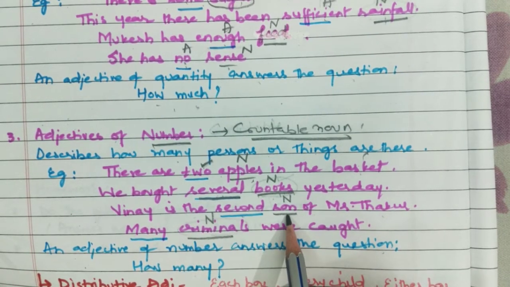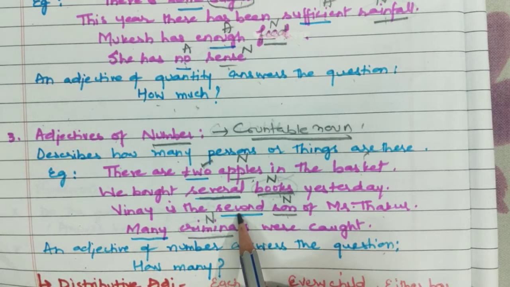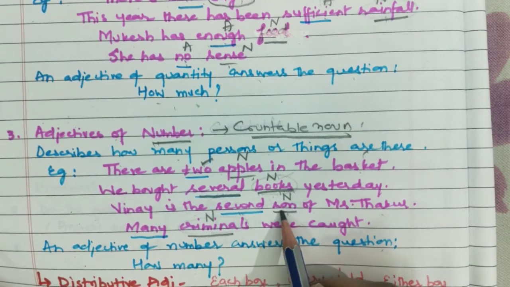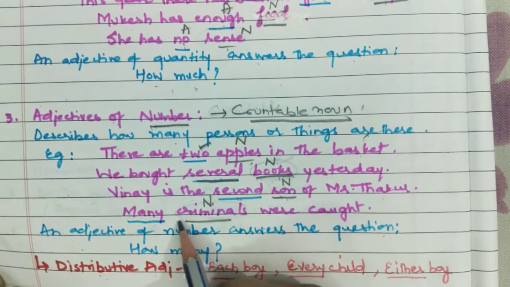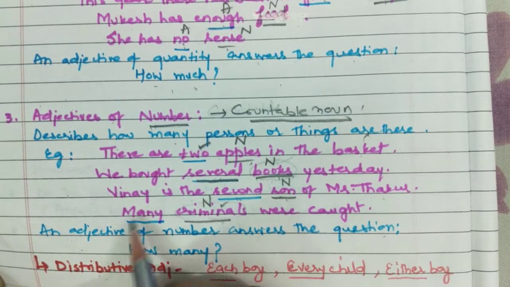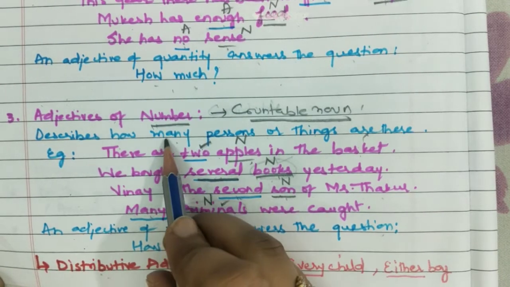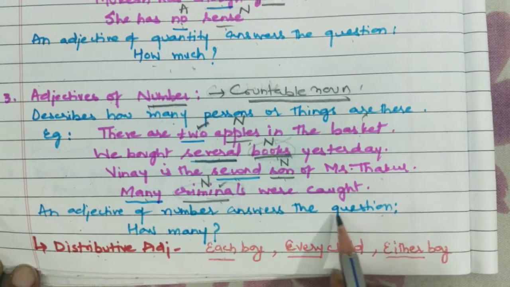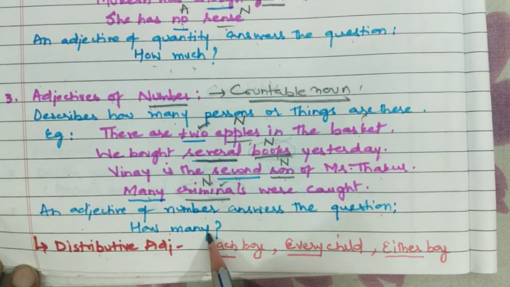Vinay is the second son. So second, although it is giving the position, is an adjective of number. Son is a countable noun. Many criminals, countable noun, so many is an adjective of number. So an adjective of number answers the question how many.